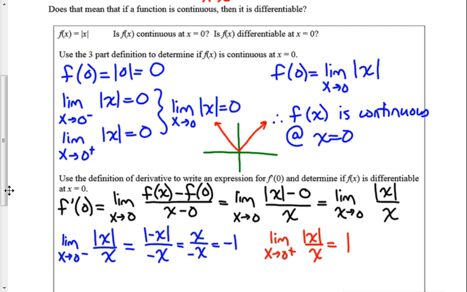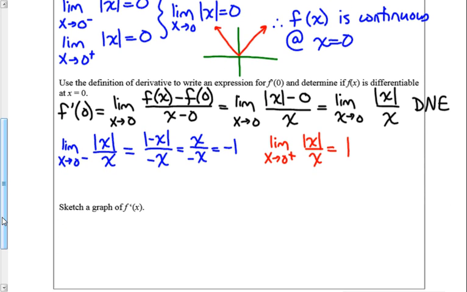So at this point, I need to stop and ask myself, what does this mean about the derivative? Well, what this means about this limit that I found over here is that it doesn't actually exist because the left-hand limit and the right-hand limit are approaching two different values. So if I wanted to rewrite this as a function, f prime of x is going to be equal to -1 whenever x is less than 0, and it's going to equal 1 whenever x is greater than 0. And at x equals 0, I can't actually find that derivative.